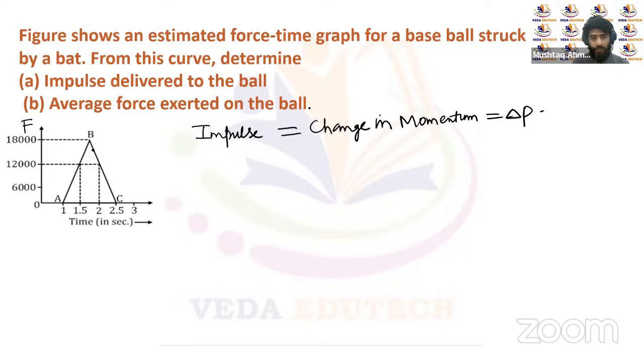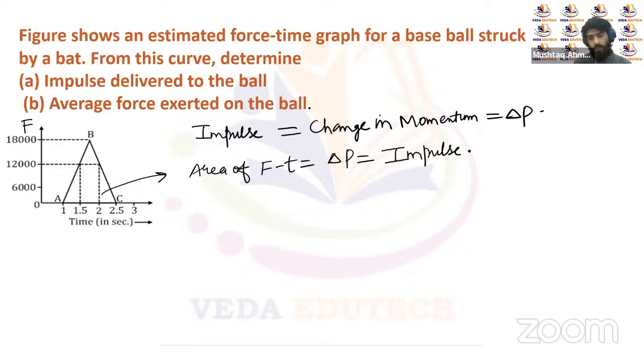We have been given this graph, so we'll just calculate the area under this curve, right? It's triangular shaped here. We'll try to calculate the area of this triangle here. If we calculate the area of this triangle, we'll get the change in momentum, the impulse, right? So the area of the force time graph will be equal to delta P. That's actually the impulse. So let's try to calculate this area.